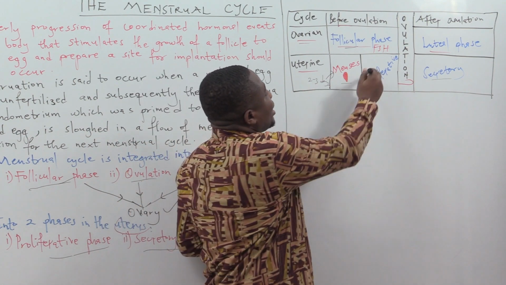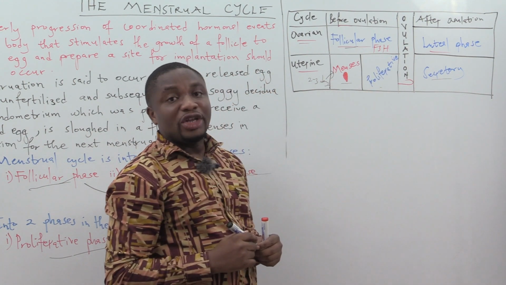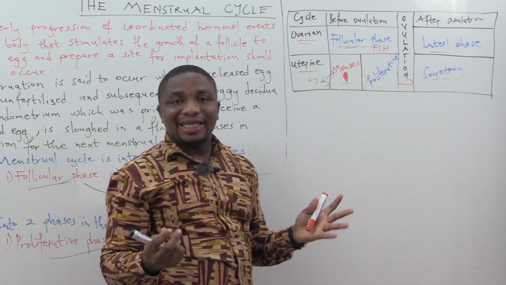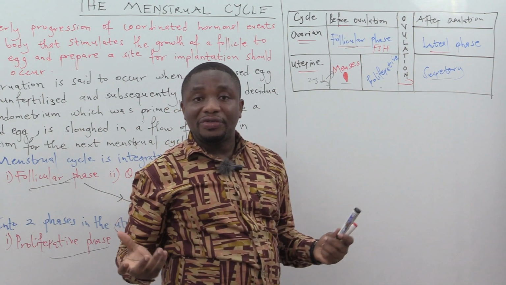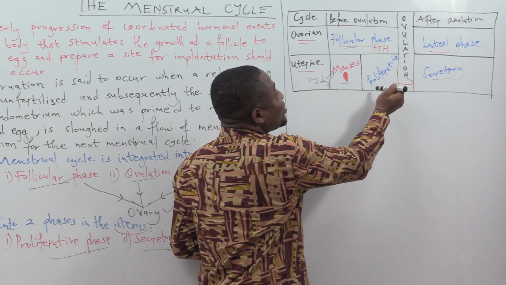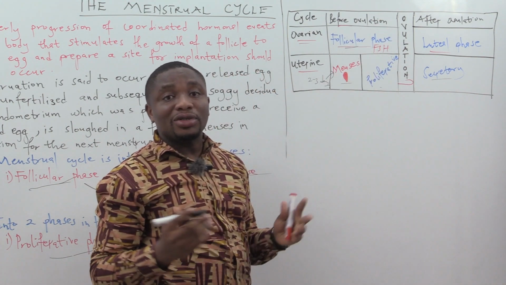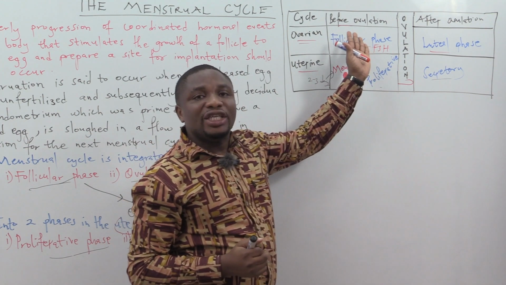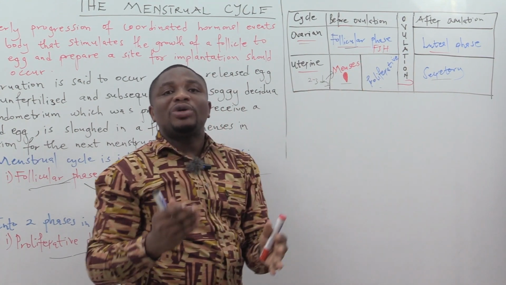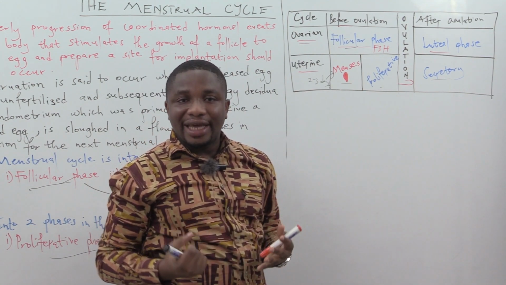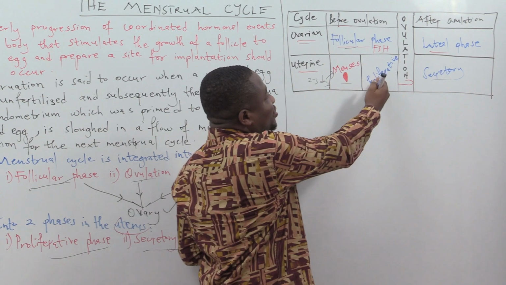So the moment the uterine endometrium starts becoming thickened, that's hypertrophy, then we call that proliferation. That is why we call that the proliferative phase under the follicular phase, because without the estrogen levels, that's the E2, going high in the follicular phase, you don't expect the uterine endometrium to start growing thick. That is why we call that the proliferative.